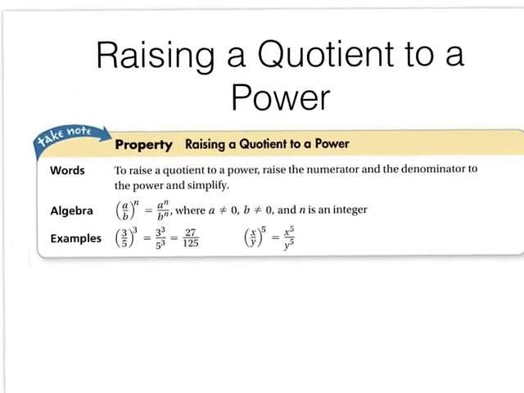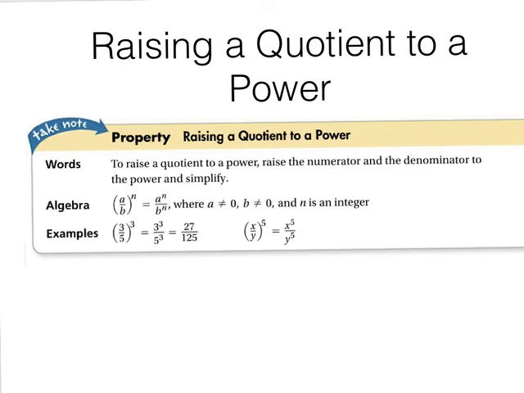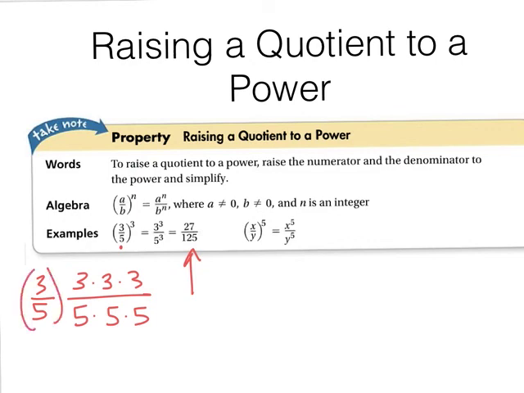Let's look at their examples that they gave us. All right, so for this first one, you take 3/5, and 3/5 is being raised to the third power. So we do 3 to the third power on the top and 5 to the third power on the bottom, 27 over 125. And here's something cool. You're not going to be able to simplify this fraction right here if you couldn't simplify the one inside the parentheses to begin with. Because there's still no common factors. There was no common factor to numerator and denominator before. And then when you cubed them, you didn't introduce any duplicate factors, so there's nothing to simplify.